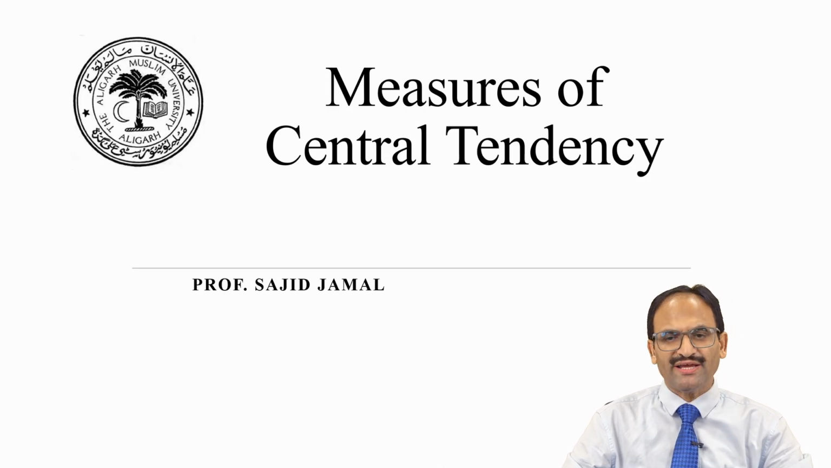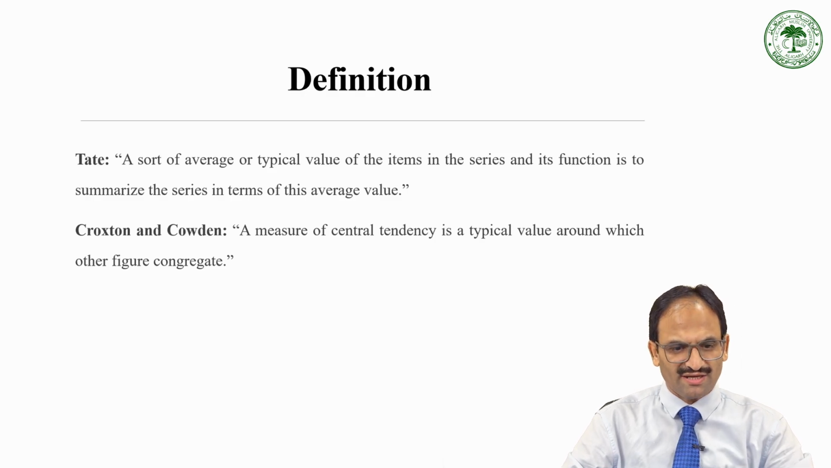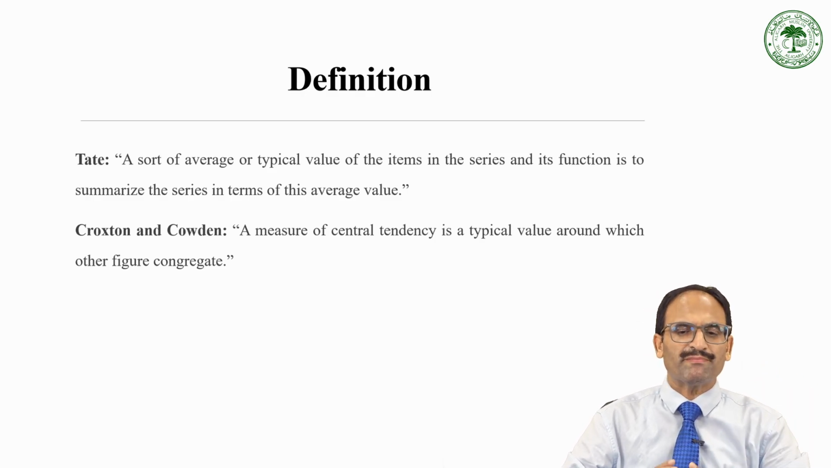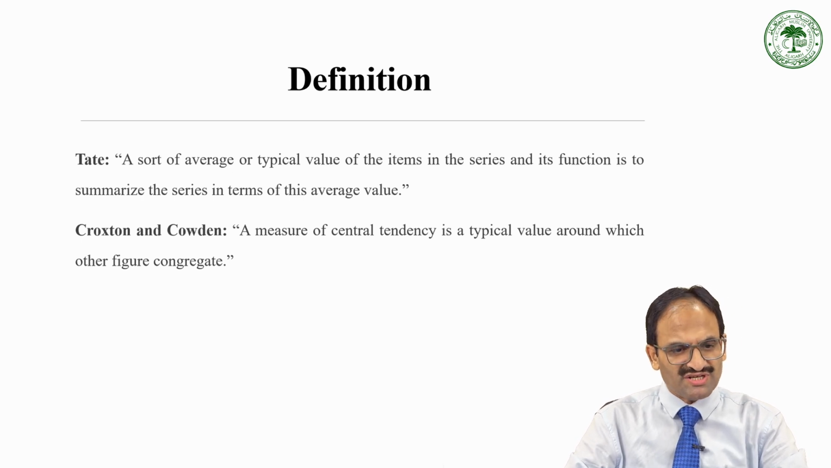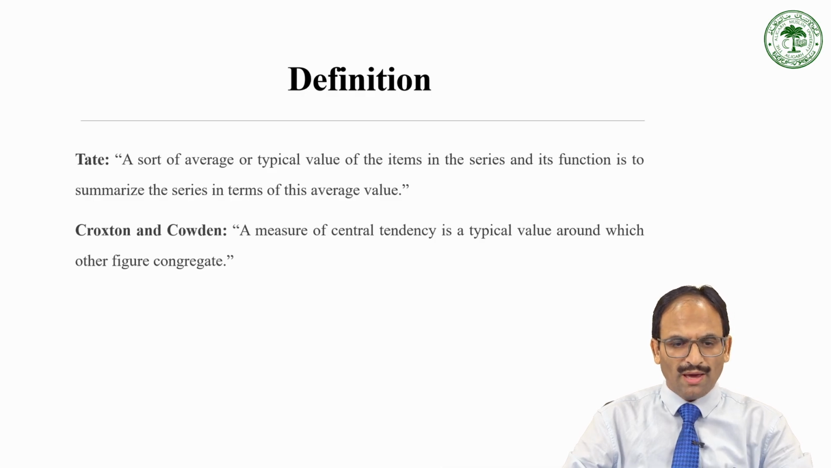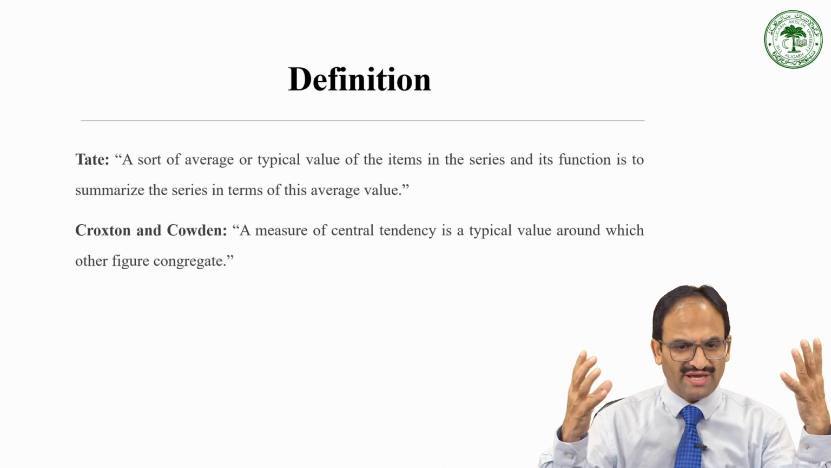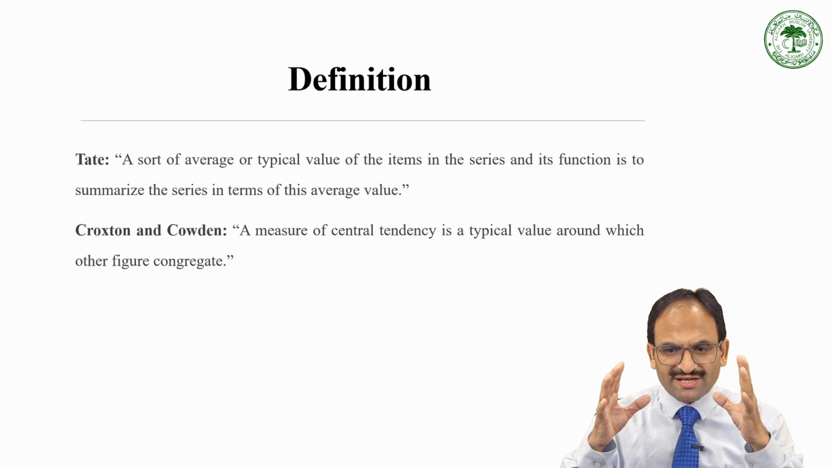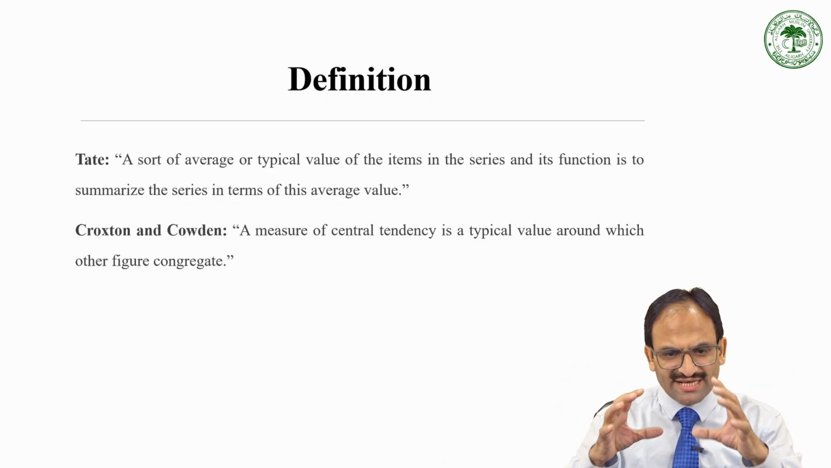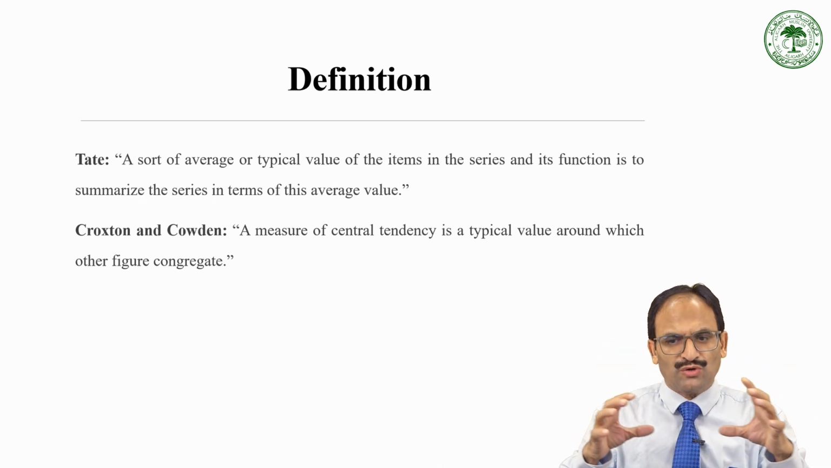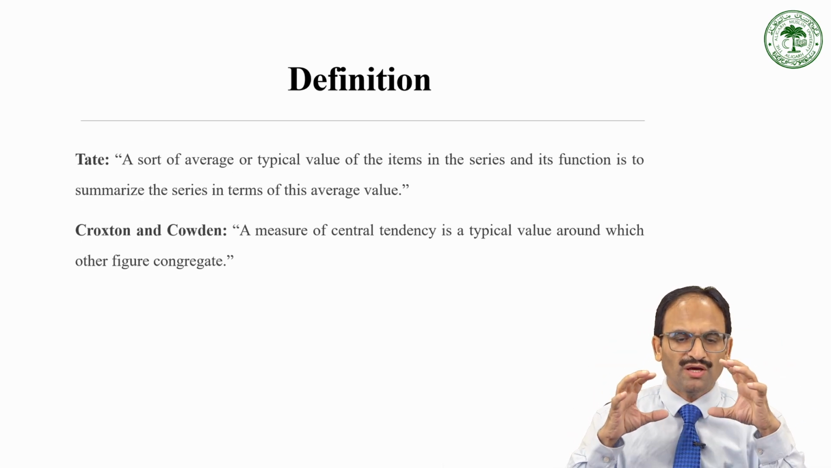So let me first clarify what is the measure of central tendency. There are a few bookish definitions that have been mentioned on this slide. The first definition says: a sort of average or typical value of the items in the series, and its function is to summarize the series in terms of this average value. Meaning, it's a certain kind of average or typical value chosen from a series, and somehow most of the values are centered around that chosen value.